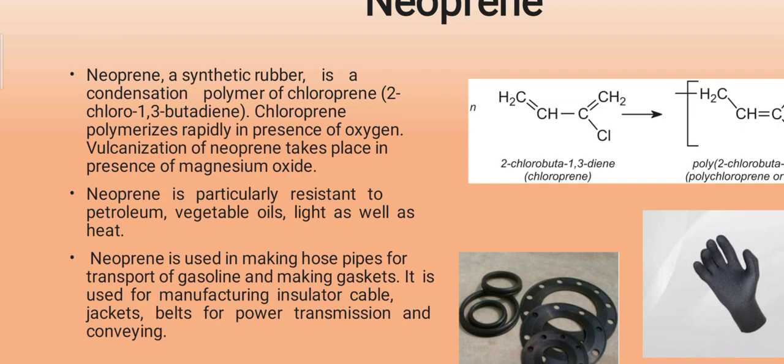Neoprene is particularly resistant to petroleum, vegetable oils, light as well as heat. Neoprene is used in making hose pipes for transport of gasoline and making gaskets. It is also used for manufacturing insulator cables, jacket belts for power transmission and conveying.